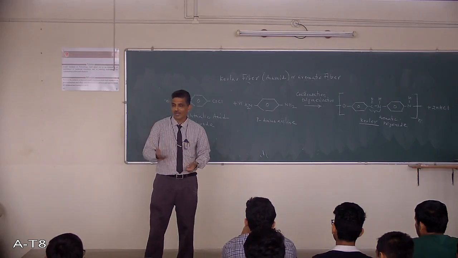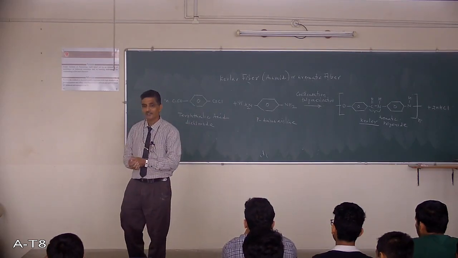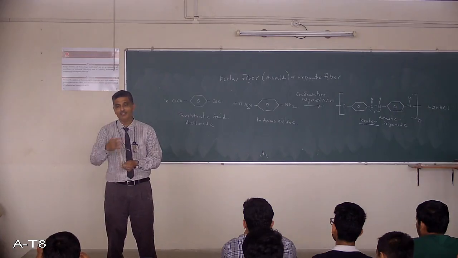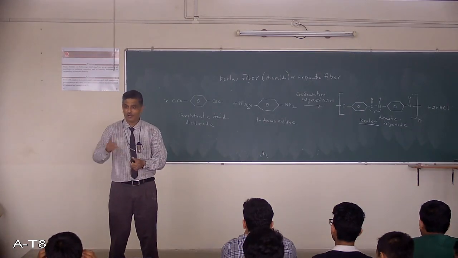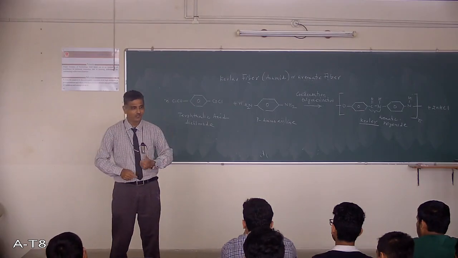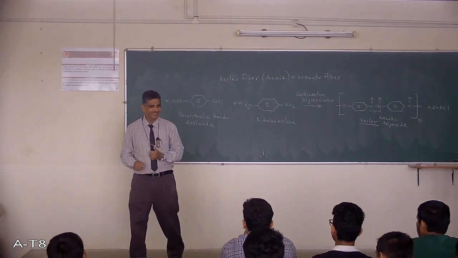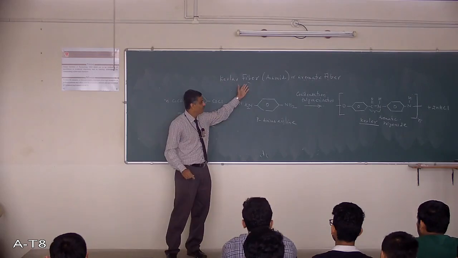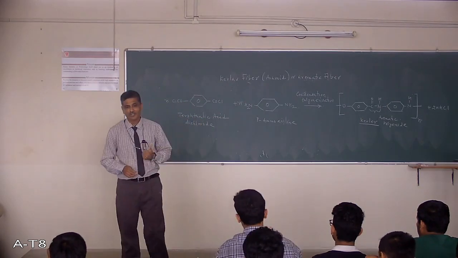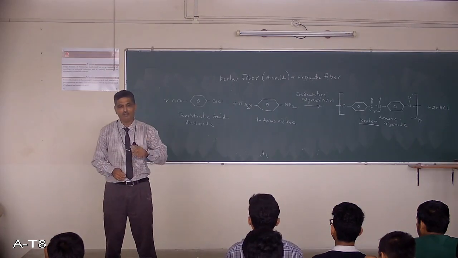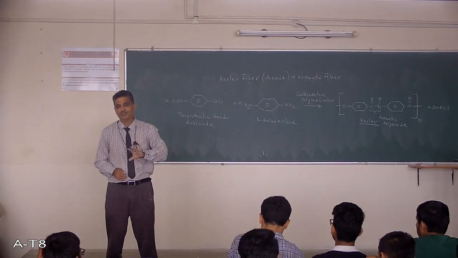Clear? You know racket cost, a badminton racket, if you go for a branded company, is around 5,000, 10,000, more than that now. The cost is because of the material which is used. Kevlar fiber, as well as carbon fiber, is used for manufacturing these rackets and all. So I've given a few applications of this composite.